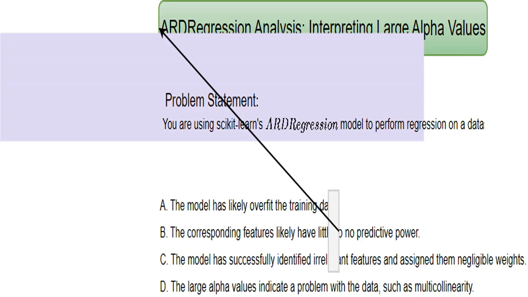We're using Sklearn's ARDRegression model for regression, and I've noticed some large alpha values, much larger than 1000. I'm trying to understand what this means about the model and the data.